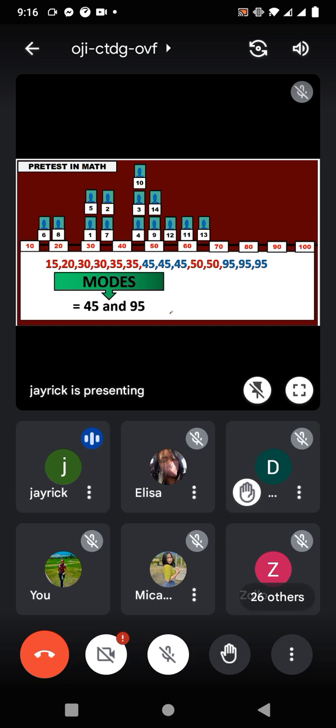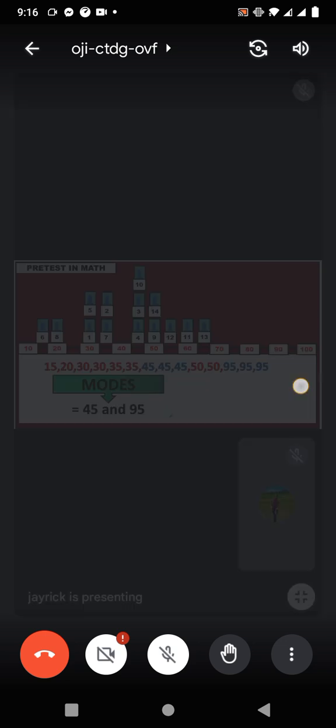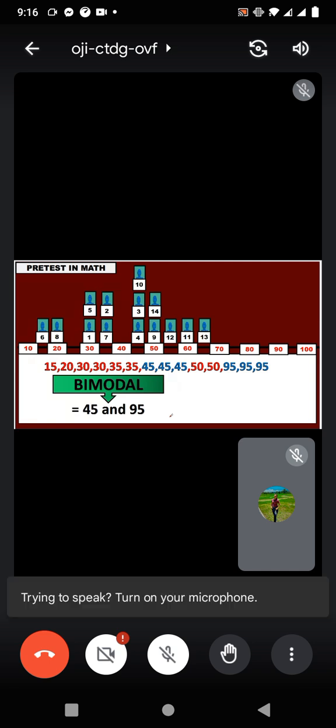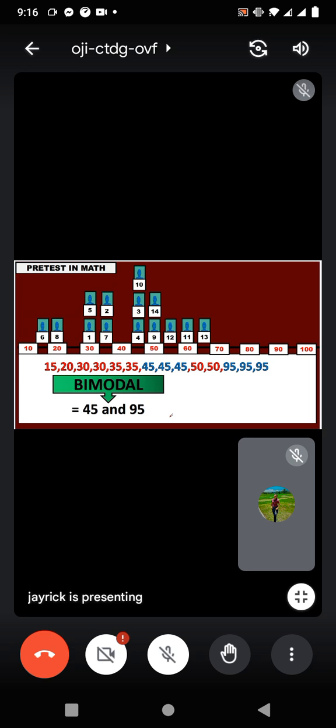Take note, pag sinabi nating dalawa yung modes natin in a certain data set, what do you call that type of mode? Bimodal, sir. Bimodal. Very good. Now, what have you observed? In the first data set, what if merong present na outlier? It cannot affect the type of mode.